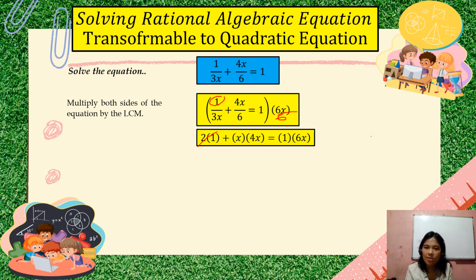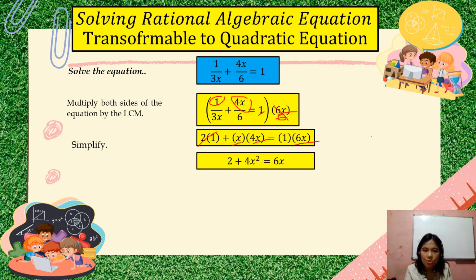So eliminate or cancel out 6. So meron tayong x na naiwan. And then multiply it with our numerator of 4x. Alright? So since we do not have a denominator after the equal sign, we just multiply 1 by our LCM. Okay? Next step is to simplify. 2 times 1 is 2, so dito galing yan. Then x times 4x is 4x squared. And then 1 times 6x is 6x.